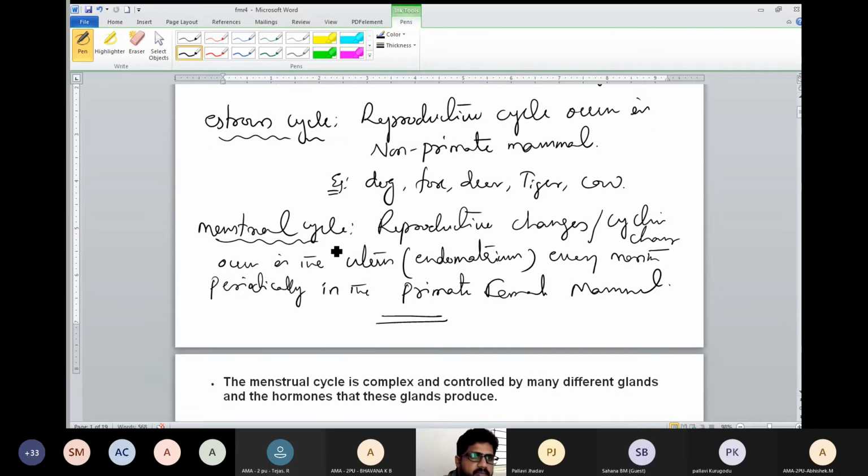Understand? So menstrual cycle occurs only in primates, the primate females.